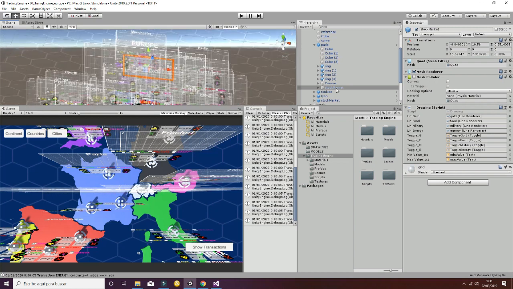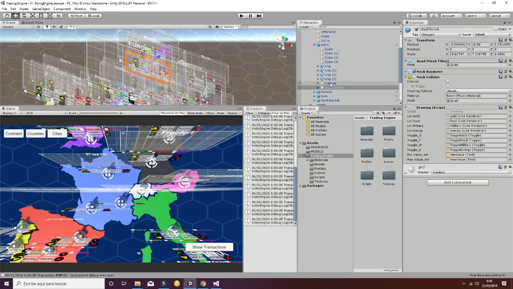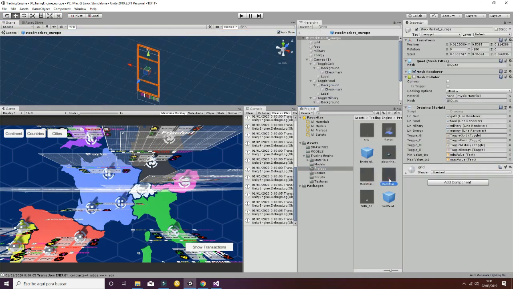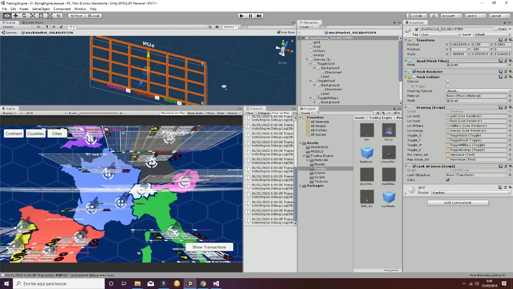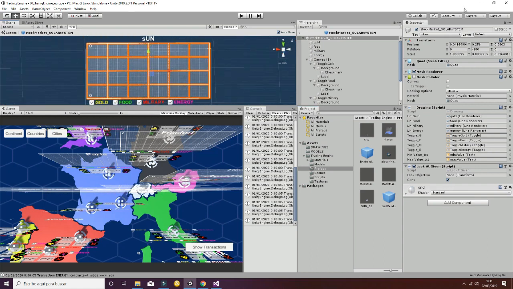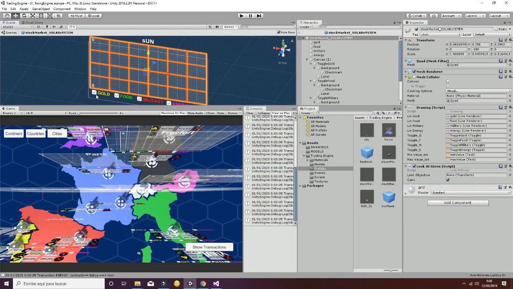Each of the stock markets represents, as you can see in the prefabs stock market, a game object that contains a canvas with different toggles, and at the same time has a script which allows to draw a list on them using line renderers. So you can see that we have 4 line renderers, 4 toggles, and a min and a max value, which are the ones that appear here.